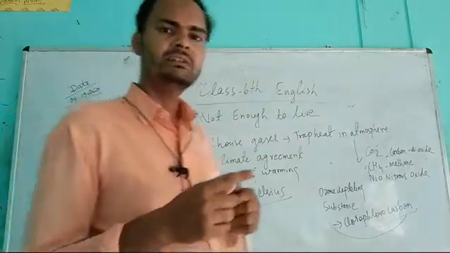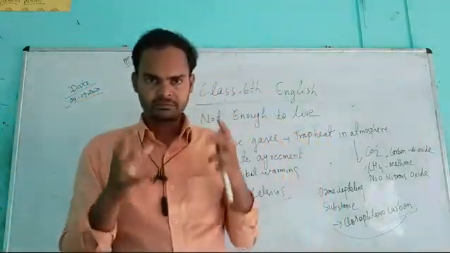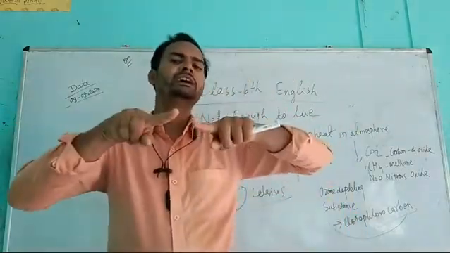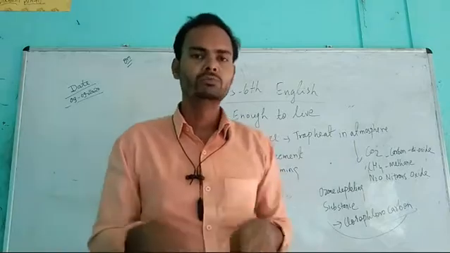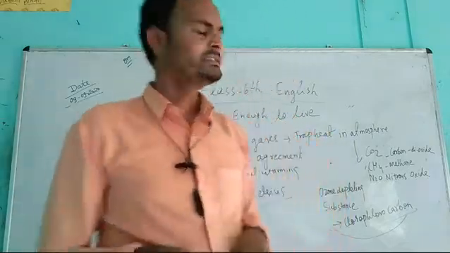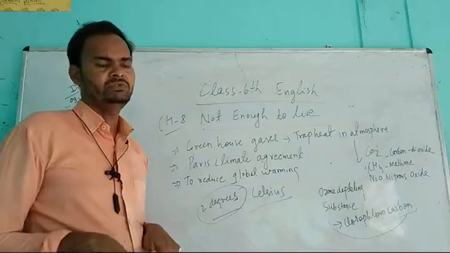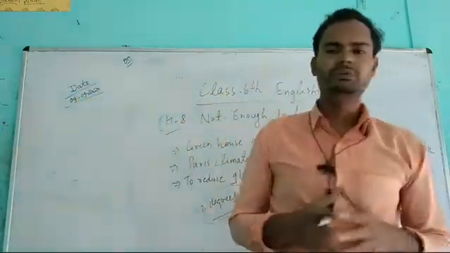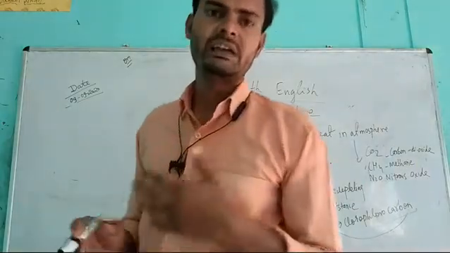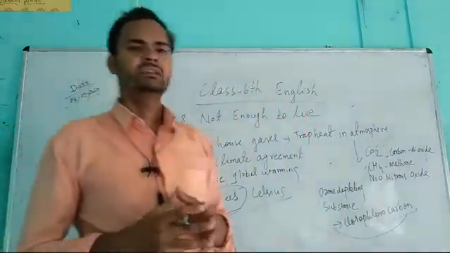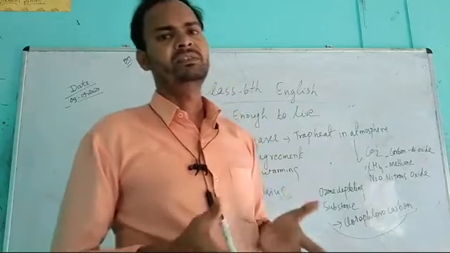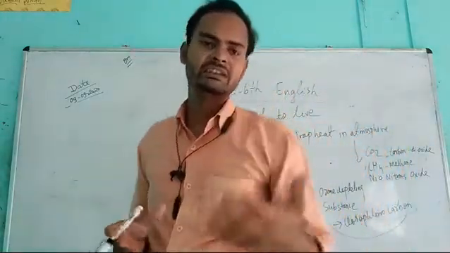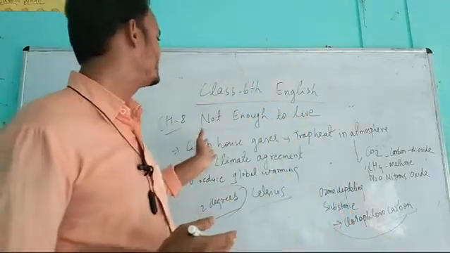So by these greenhouse gases, the heat is absorbed and remains in the atmosphere and makes the atmosphere hotter. Students, this is climate change also, because if the atmosphere is hotter, the climate will be hotter, and no species and no plants and trees in that situation would survive. So global warming, this heat increase and this greenhouse effect.